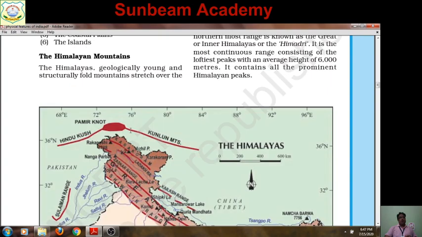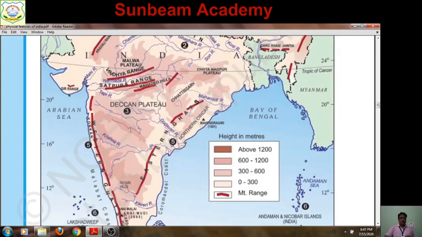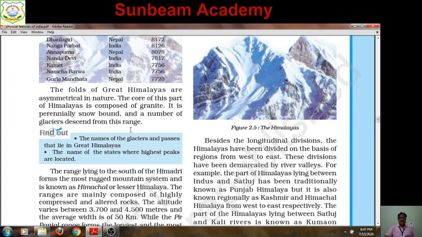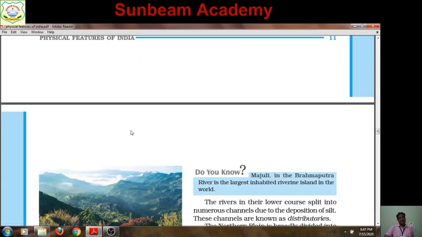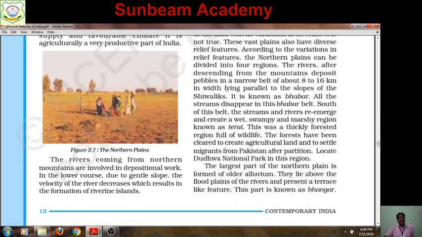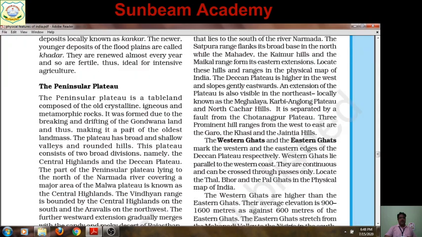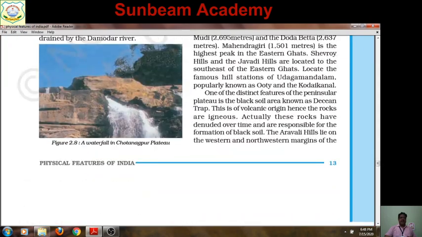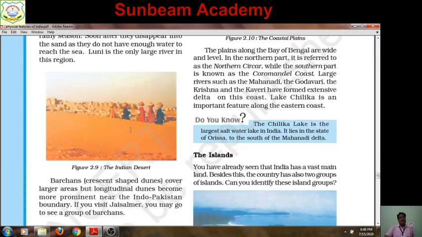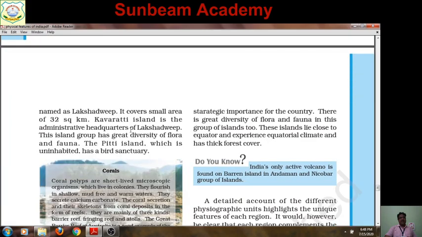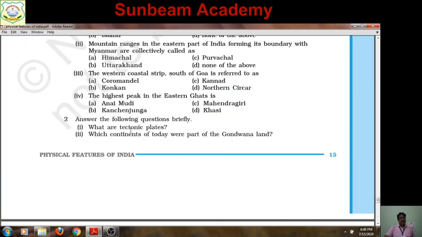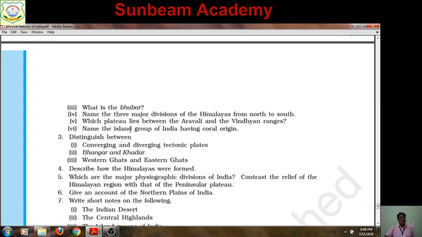Clear? So all the answers are given in your book. It is your responsibility to search there, and it is possible if you go through the contents regularly and read them carefully, so you can recall the answers at the time of questioning. Another question: what is Bhabar?